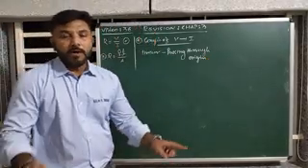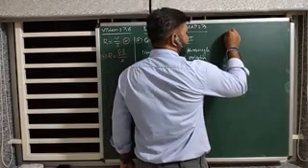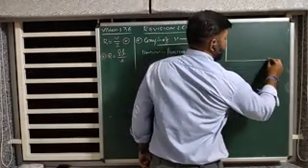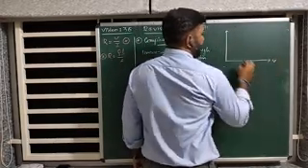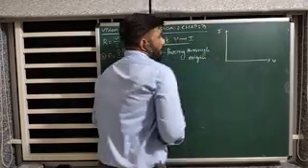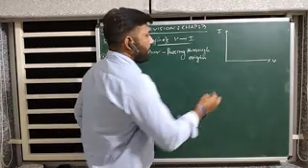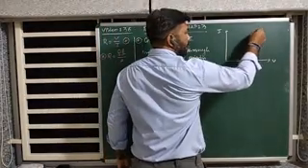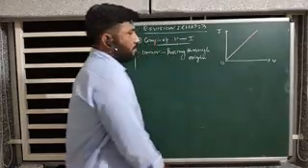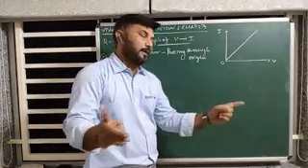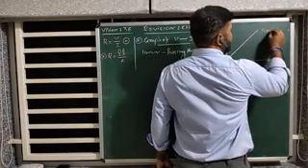Clear? So as per Ohm's law, as per its standard condition, the graph of V against I must be a straight line passing through the origin. Under which condition? Exactly, temperature constant.